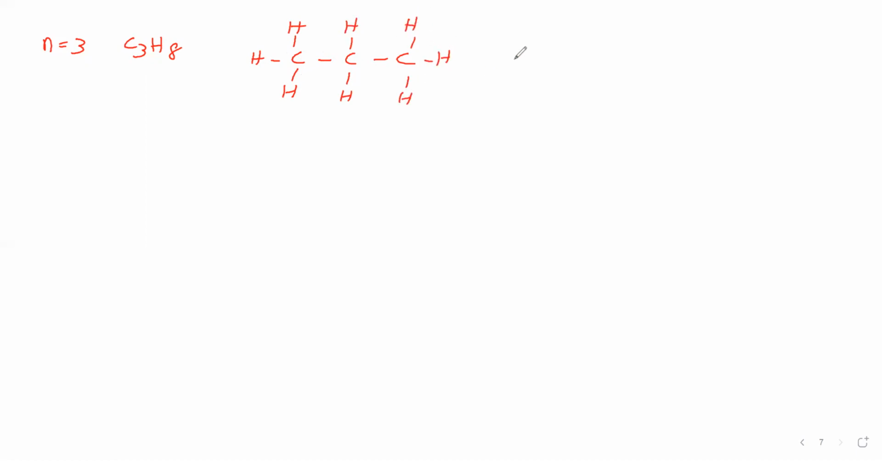Then we can write: first carbon is having 3 hydrogens, second carbon is having 2 hydrogens, third carbon is having 3 hydrogens. Here 3 carbon atoms means prop. Carbon-carbon single bond means ane. Therefore we can say propane.